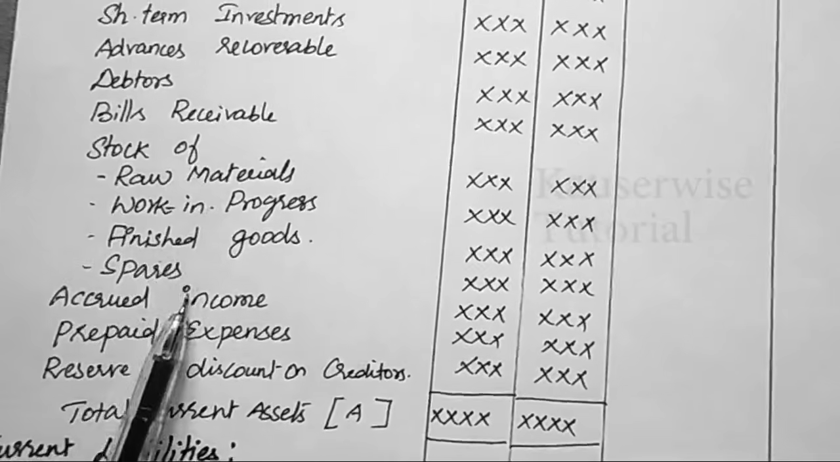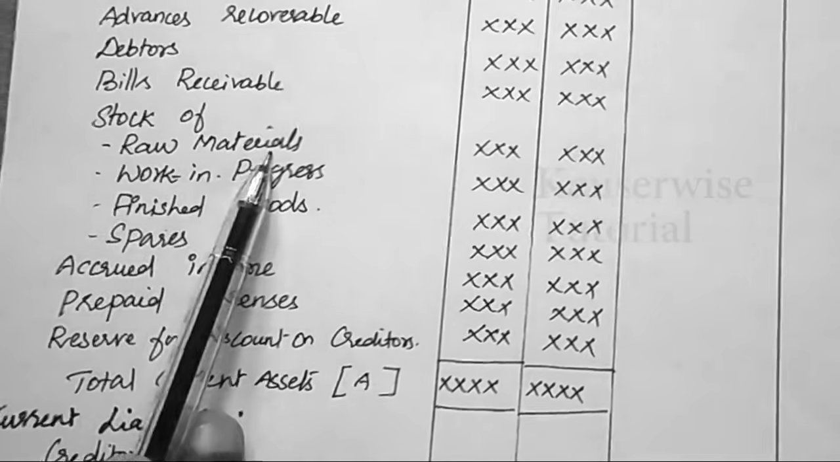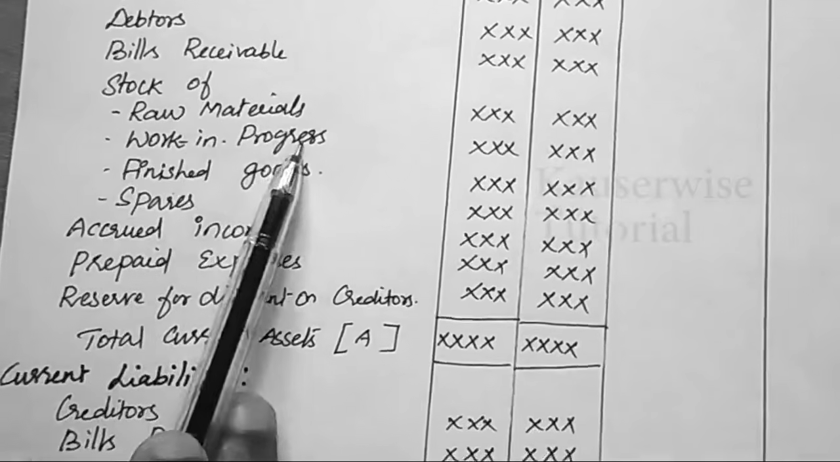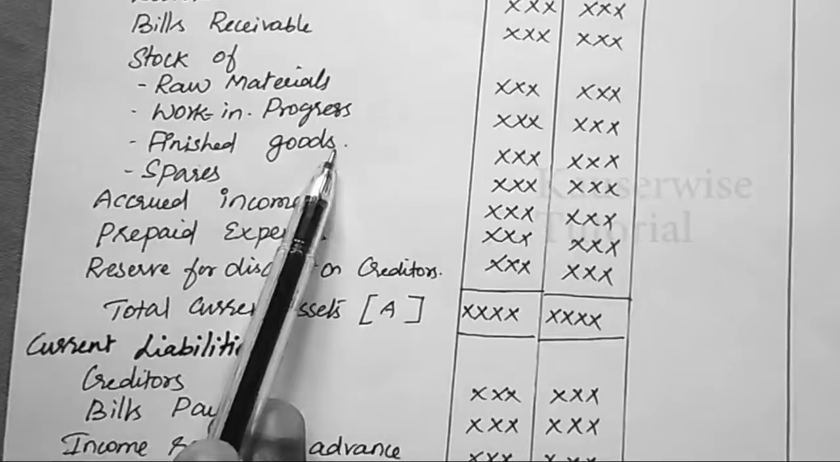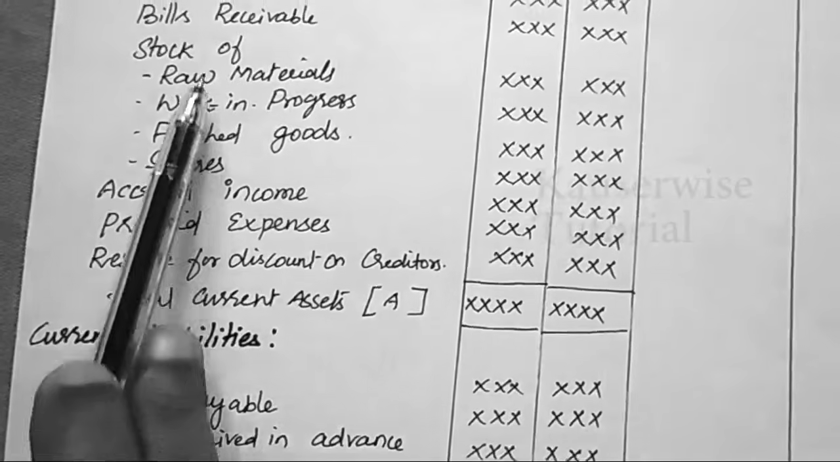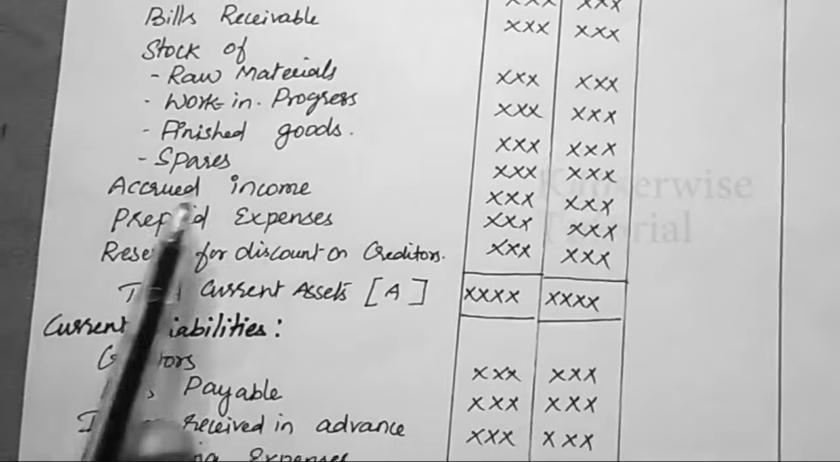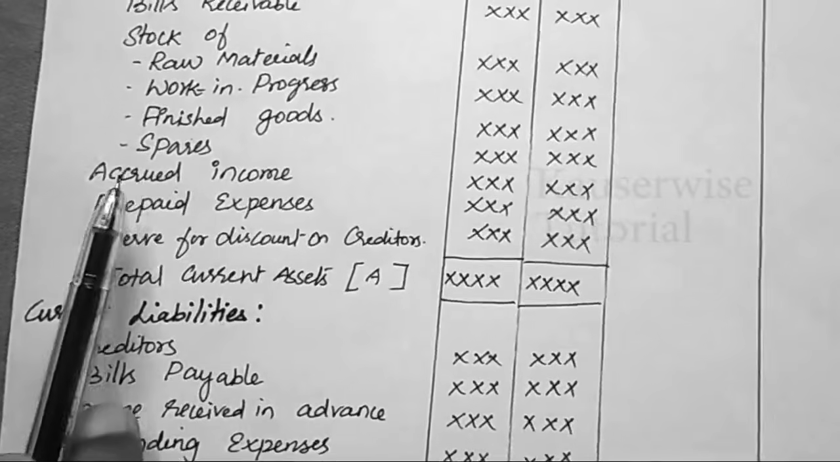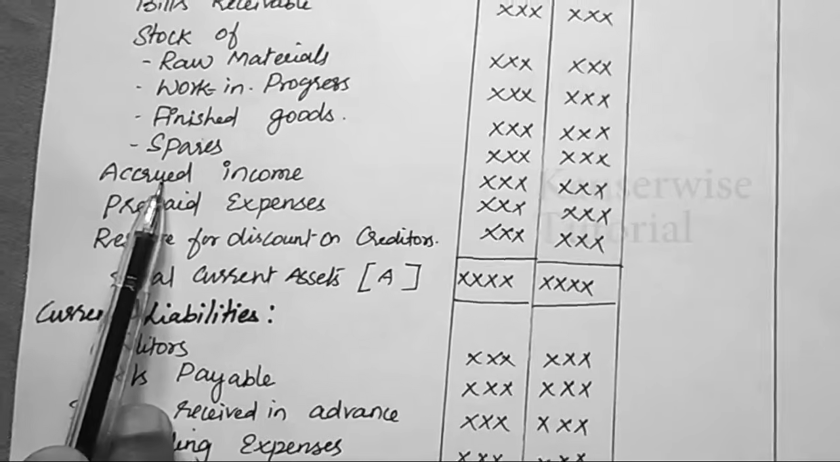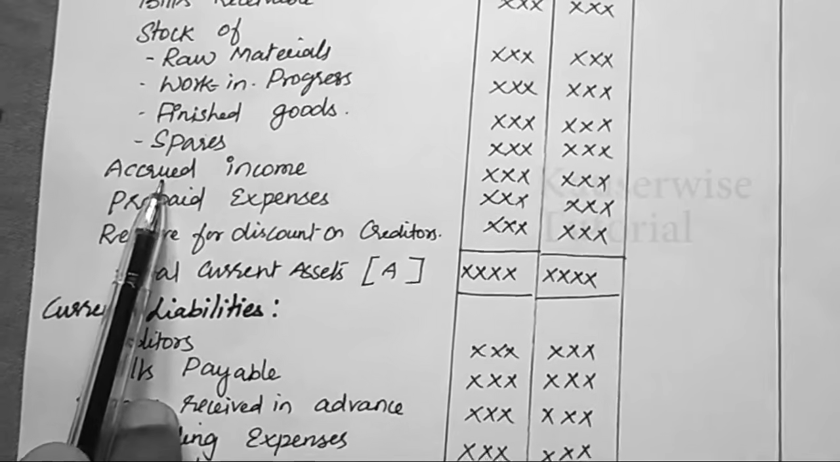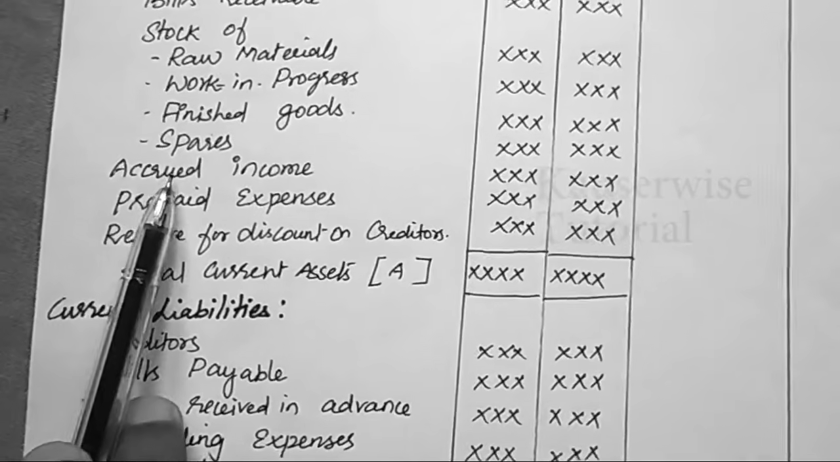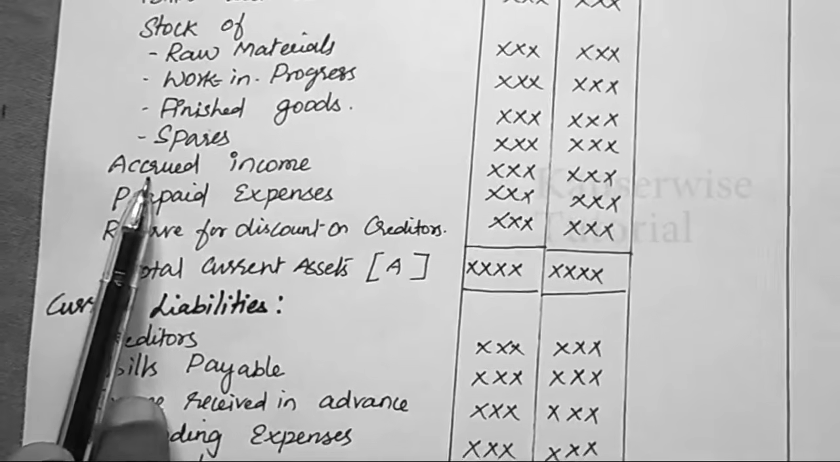Stock can be in different forms: in the form of raw material, or work in progress, or finished goods, or spares. So these are the different forms of stock. But anyway, it is a current asset. Accrued income. Accrued income means outstanding income, any income not yet received. You have done the work, you have rendered the service, but you didn't receive any income for that.